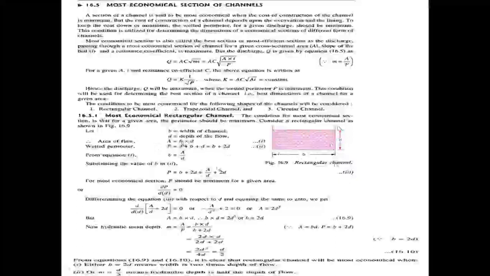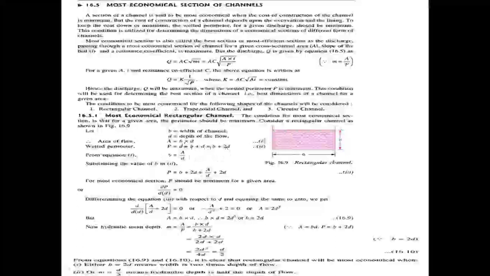The wetted perimeter P equals D plus B plus D, that is, P equals B plus 2D.